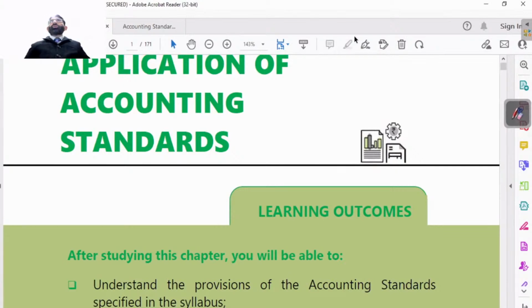Today we are going to discuss the application of accounting standards, which we started a few lectures back. So be ready for the next session of accounting standards.